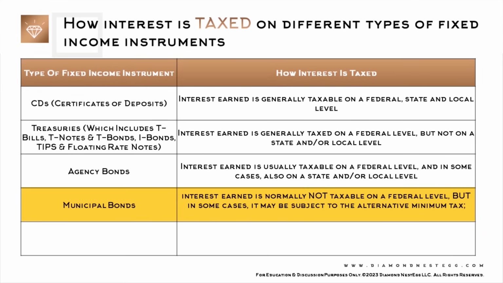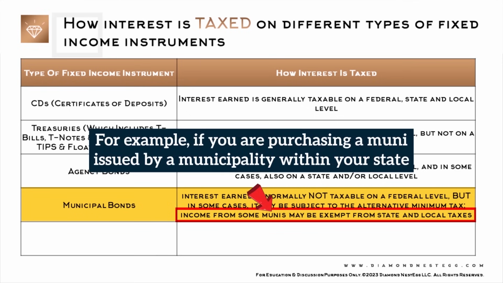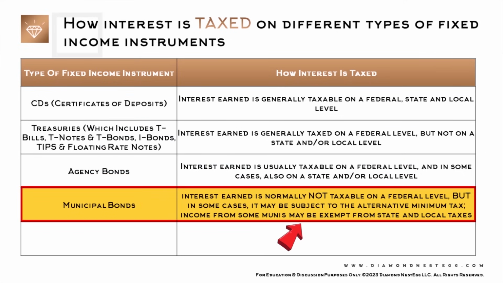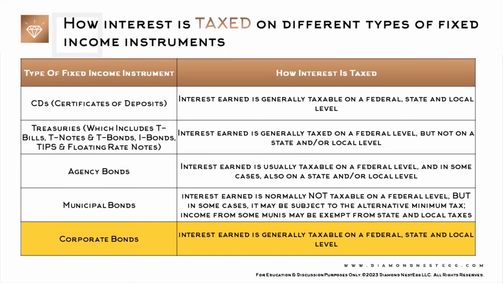Interest earned is normally not taxable on a federal level, but in some cases, it may be subject to the alternative minimum tax. Income from some munis may be exempt from state and local taxes as well. For example, if you're purchasing a muni issued by a municipality within your state. This tax advantage is also why most municipal bonds tend to have lower yields than CDs, treasuries, agencies, and corporates with equivalent maturities. For corporate bonds, interest earned is generally taxable on a federal, state, and local level, just like for CDs, as you can see here.